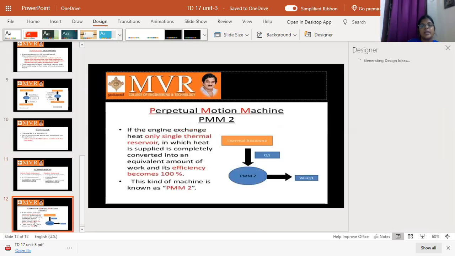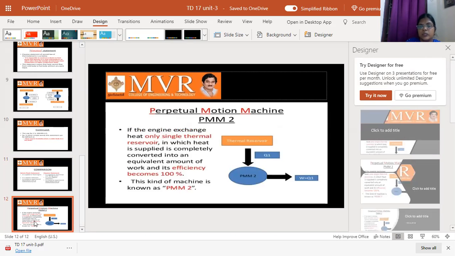Now we go to another topic, which is the perpetual motion machine of the second kind. Already we have discussed the perpetual motion machine of the first kind and the first law of thermodynamics. What is the perpetual motion machine of the first kind?